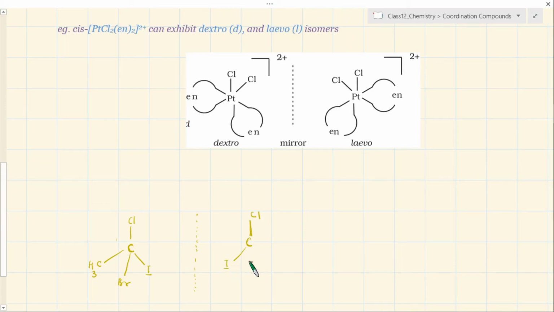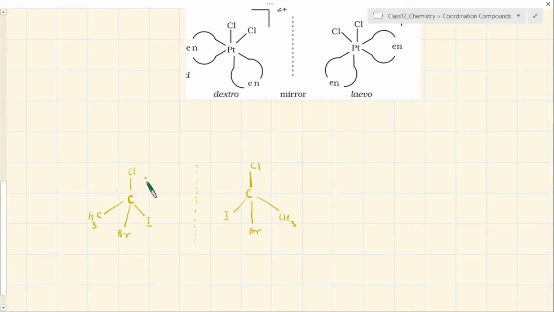So here you have iodine, here you have bromine, and here you have methyl. This is a mirror image, as if this molecule is seeing its image in the mirror. It turns out this molecule is completely different from this, because this cannot be superimposed on this. If it was the same, then it could have been superimposed by rotation, okay.